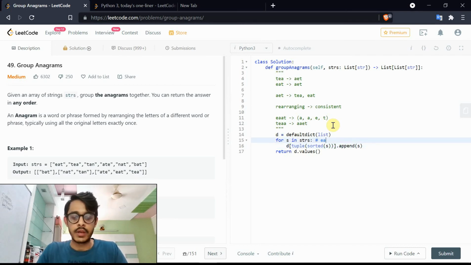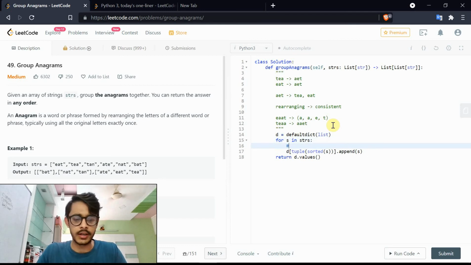Let's take the case of the string eat as S. What happens when you sort it? It becomes AET. It's actually not AET, but a list of elements separated like this. Now, as we discussed, a list is not a good idea to put in a dictionary, so we'll convert it into a tuple, which makes it immutable.